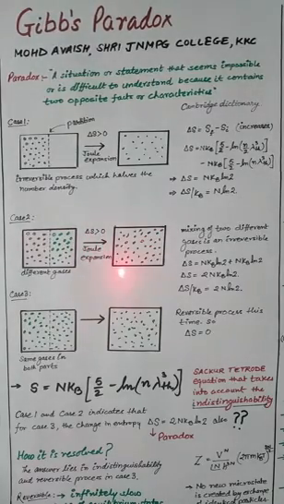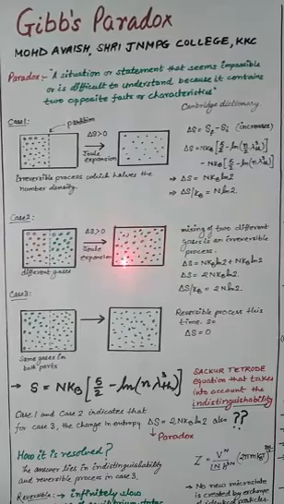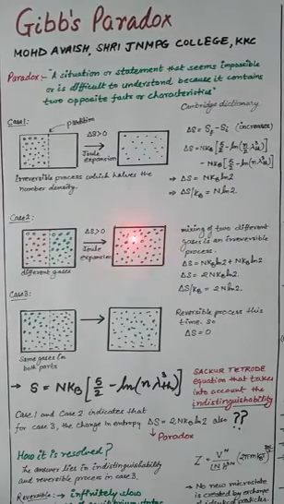You cannot by any process recover the original state by inserting a partition over here. If you put the partition back, you will never be able to attain the same state as before the partition was removed. It is not possible that all the red will go to the left half and all the green will go to the right half.